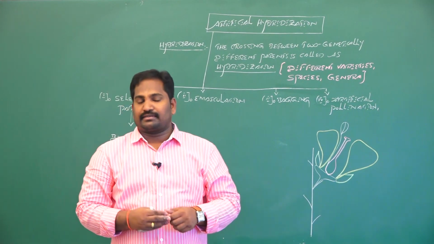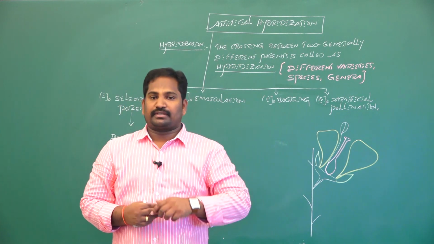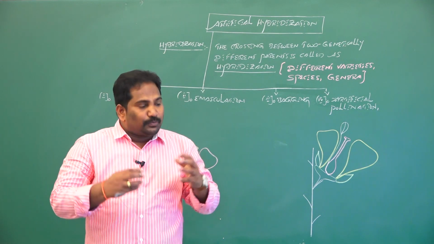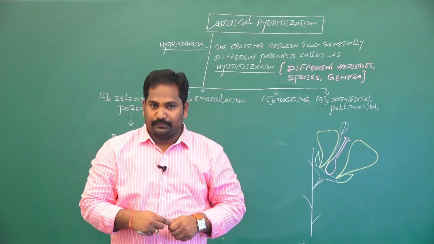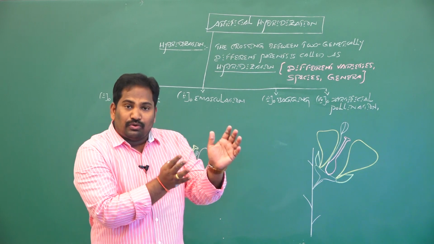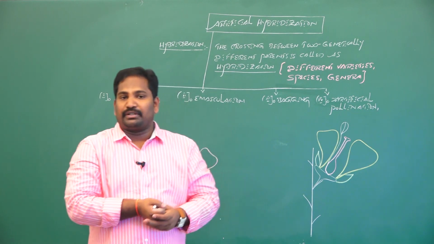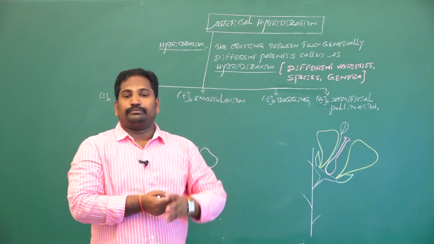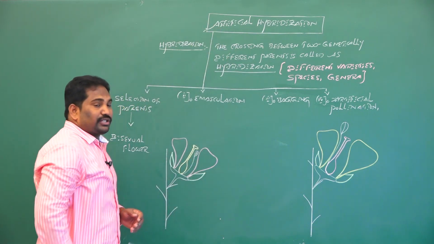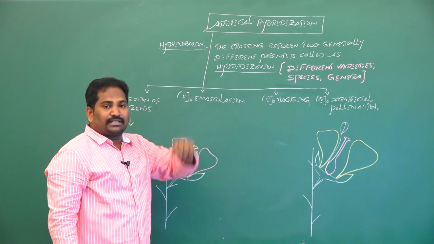Superior characters in the sense resistant to insects and pests, resistant to unfavorable conditions, and production of more crop productivity. All these are desirable characters. The production of new desirable plant species happens even inside the lab by the process of artificial hybridization. In this class, we discuss artificial hybridization.